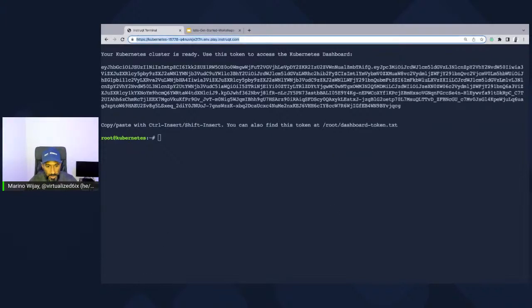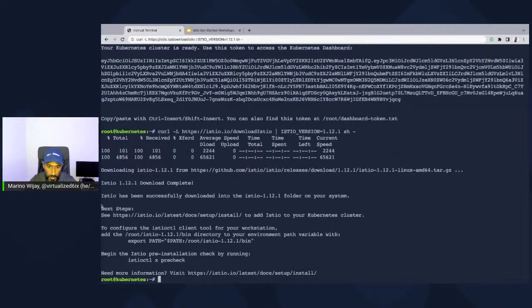What we're going to do is download Istio. In your instruction panel, you should be seeing a curl command there that just installs istioctl. Now, the current version of Istio that is out is 1.16. I know we're using 1.12.1. I'm not here to demonstrate what's different between the two versions. I'm here to demonstrate how Istio works, so this should all be the same, whether you're using 1.12 or 1.16. But for the sake of this environment, just so that we can ensure things are working, 1.12 is going to be used. So when you copy it, you can go ahead and hit enter.